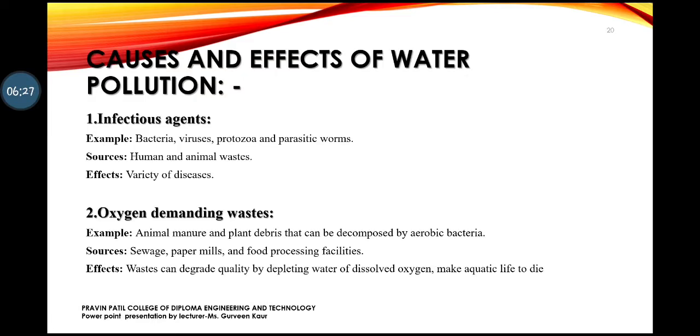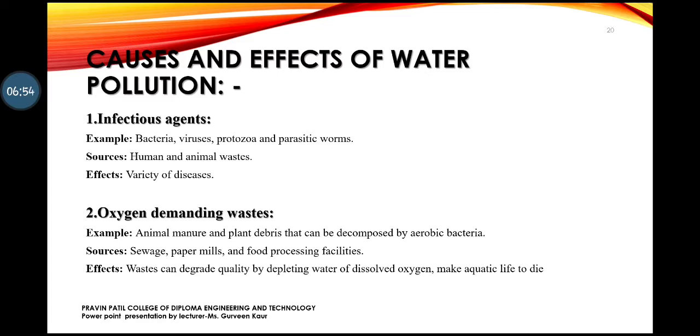Now we have learned what the sources are, but water pollution also has deep effects. Here, certain causes and effects of water pollution are given. Number one is infectious agents. Examples can be bacteria, viruses, parasitic worms. These are created due to human and animal waste.